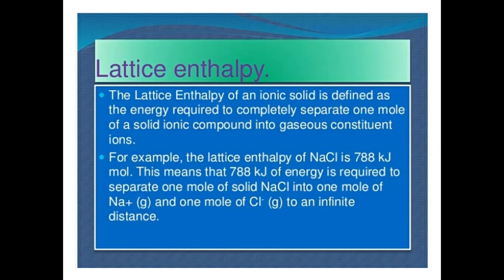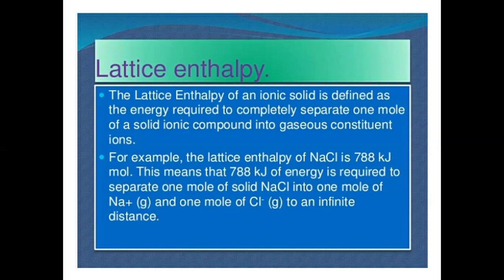Now, some of the general properties of ionic bonds. We all know that ionic bonds are formed due to electrostatic force of attraction, which is a very strong force of attraction. So these generally exist in solid shape. Their melting and boiling points are very high because of strong electrostatic forces. If we talk about solubility, in chemistry there is a rule that like dissolves like. So all the ionic compounds are soluble in water because water also has slight charges and is a polar solvent. About polarity we will study further in this chapter, but ionic compounds are insoluble in organic solvents.